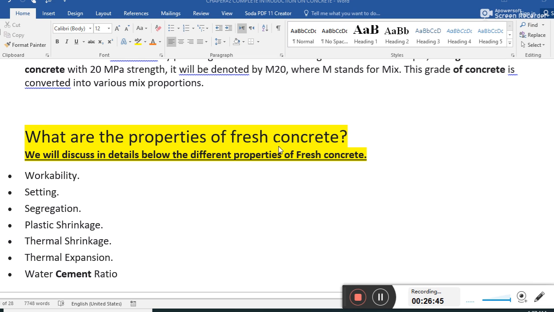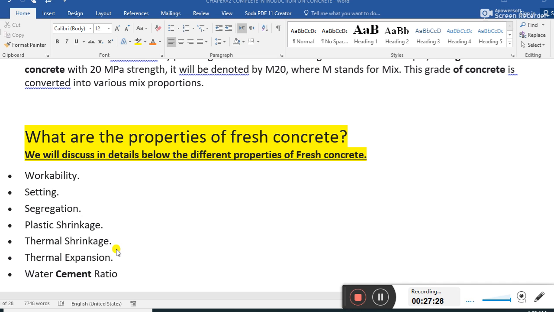Guys, what are the properties of fresh concrete? We will discuss in detail the different properties of fresh concrete. Fresh concrete should be workable, flowable, and have a setting time, initial and final setting time. Segregation, these are the properties of fresh concrete. The ingredients of concrete will segregate. Plastic shrinkage, once the concrete loses its water, the concrete will shrink.